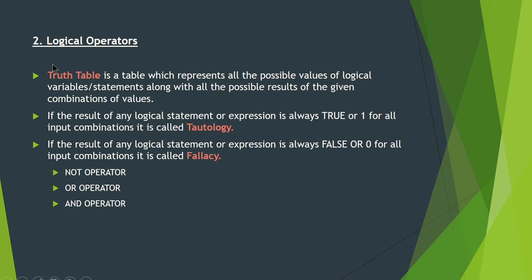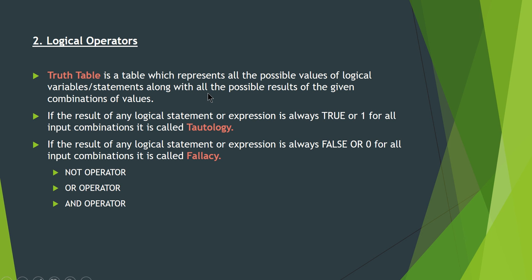Before we actually get into the logical operators and how they work, we must understand some of the terminology. Truth table, it's a very important concept. What is a truth table? Let us first go through the definition. A truth table is a table which represents all the possible values of logical variables or statements along with all the possible results of the given combination of values.